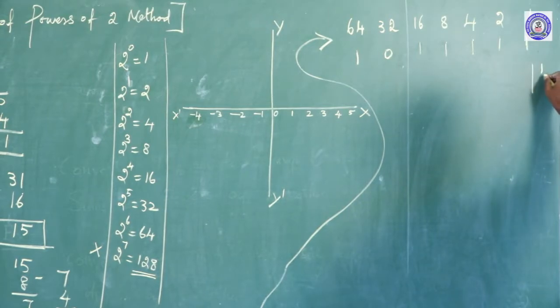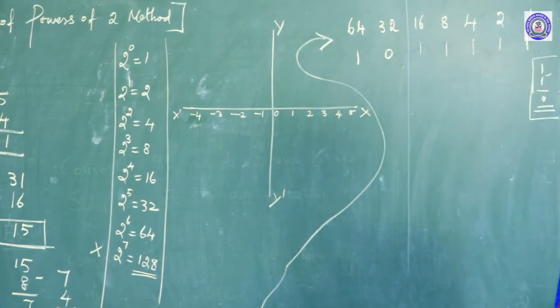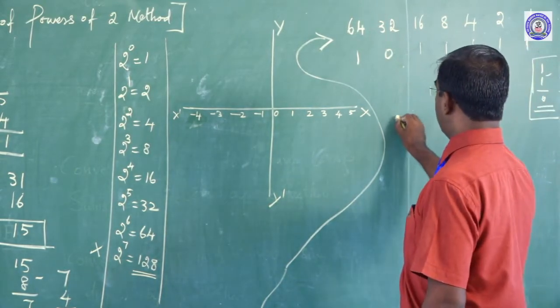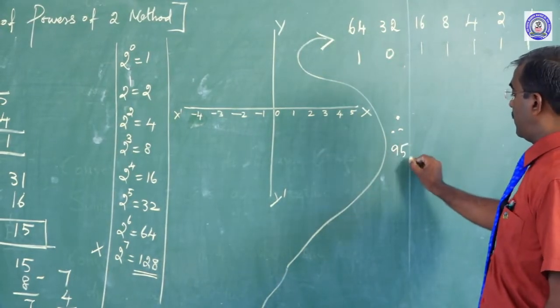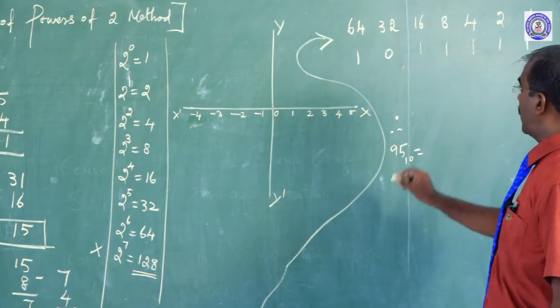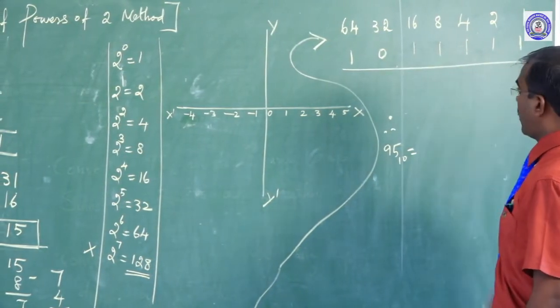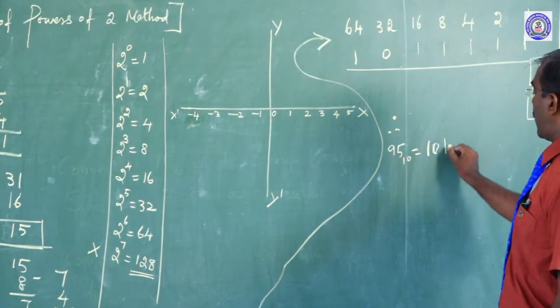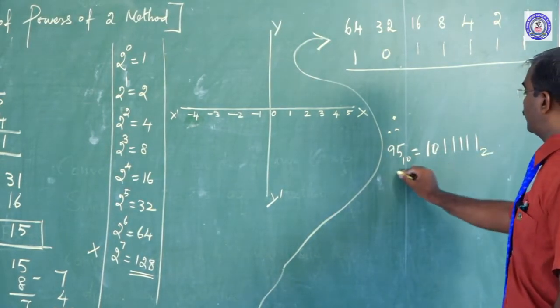So 1 minus 1 equal to 0. I think so, clear. So finally, 95 base 10 equals, in this case left to right, 1 0 1 1 1 1 1 base 2.